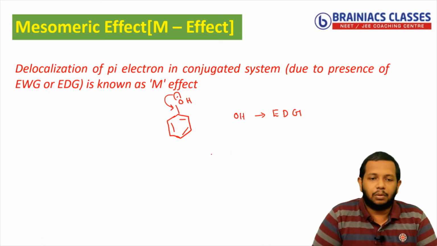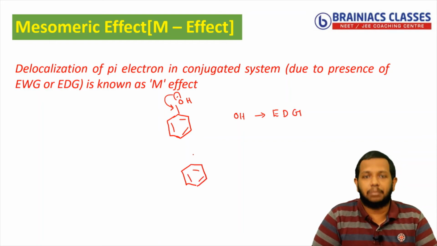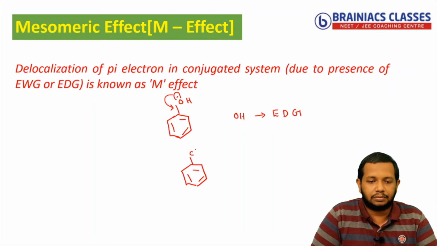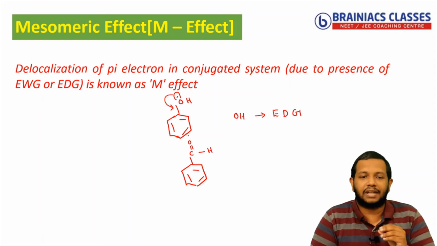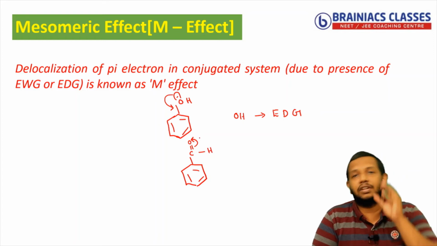Understood? Now I can give you another example where I have a benzene system, a conjugated system. Instead of OH I am connecting a CHO group, so double bond O, and you have an H. Now when the CHO group is present, I know that the pi bond will move towards oxygen because oxygen is more electronegative.